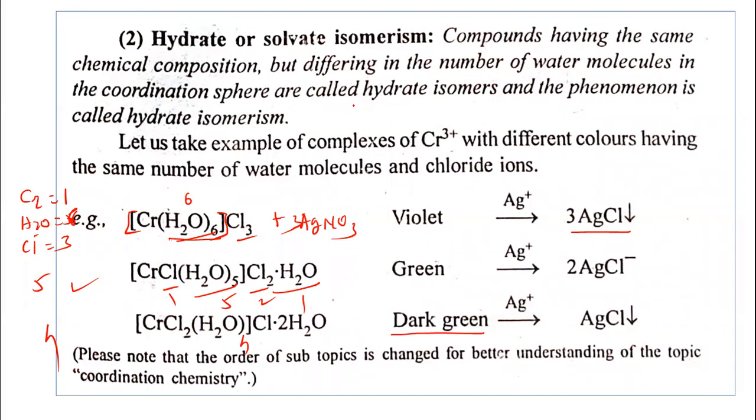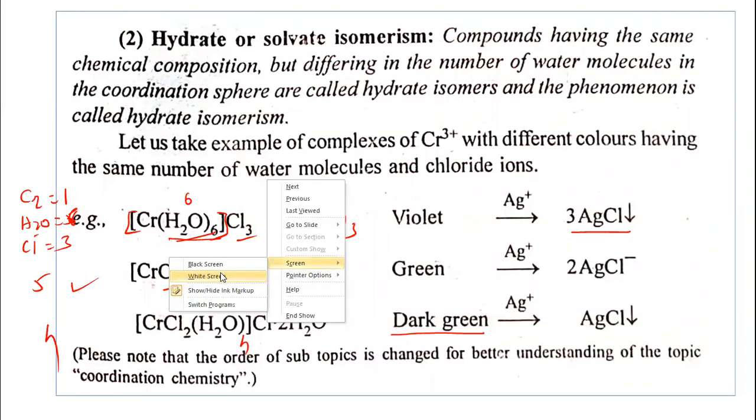So this coordination sphere will be important. We just have to change the number of water molecules. First complex is [Cr(H2O)6]Cl3. This is a violet color complex.